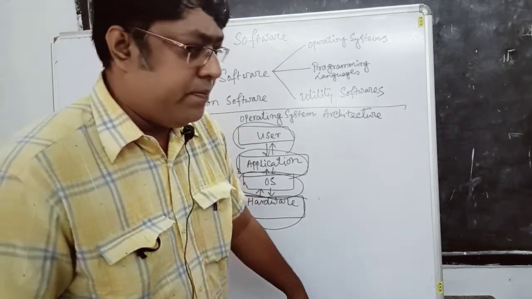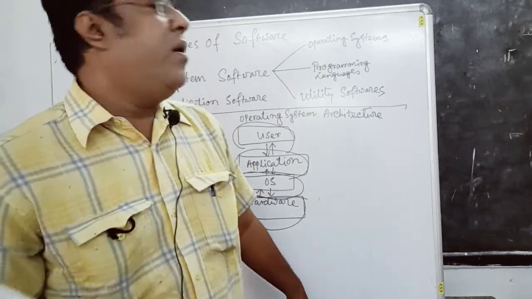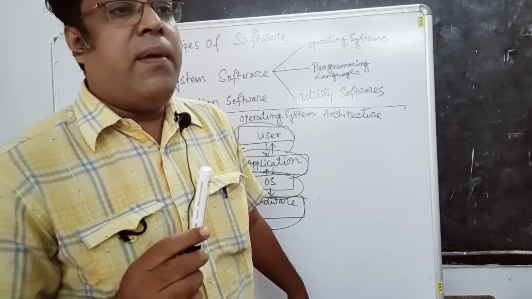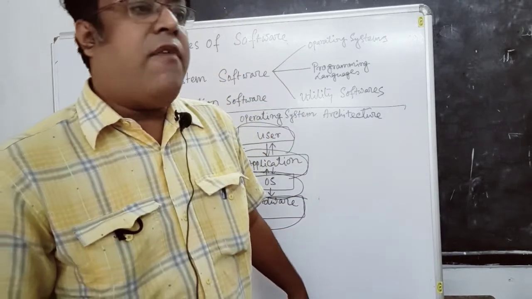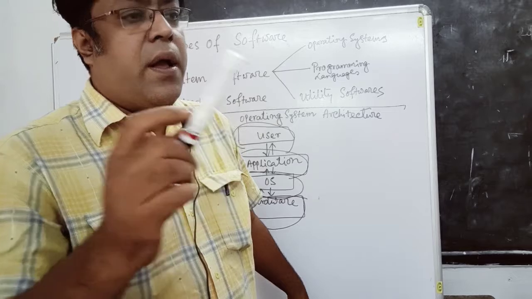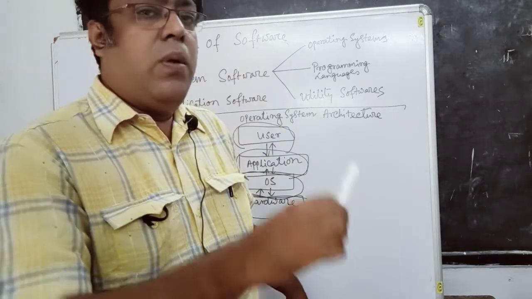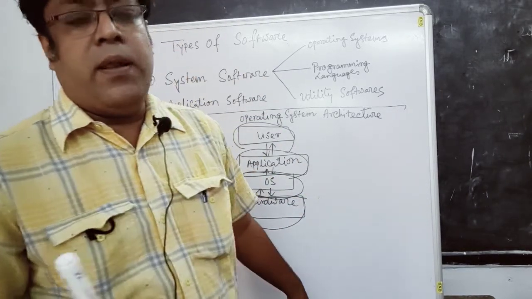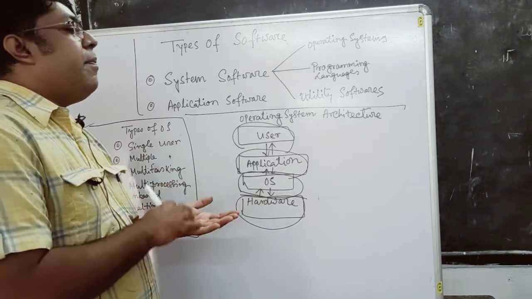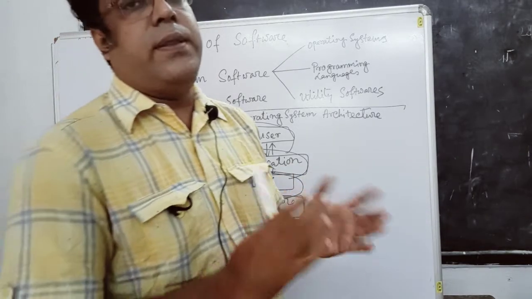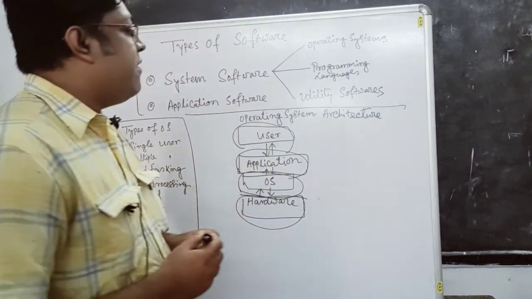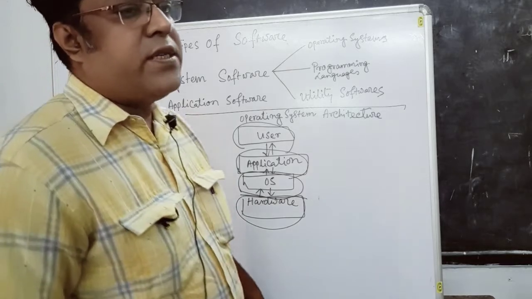A compiler does the particular thing at a time, meaning after completing all the code, the compiler converts high level to low level. So in this way, interpreter and compiler work. Several types of interpreters and compilers are found.